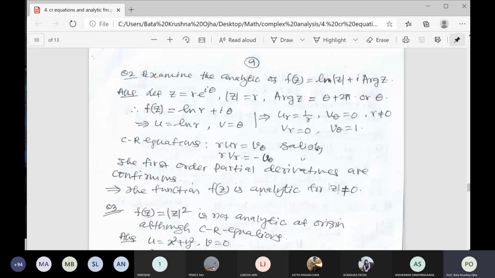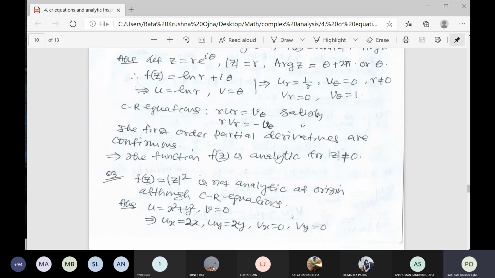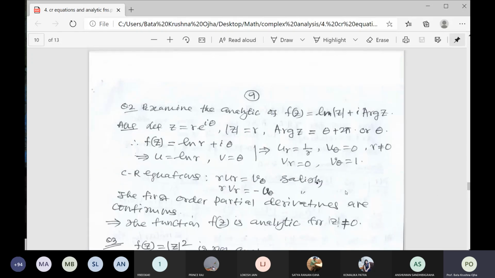So examine the analyticity of this. f(z) is ln|z| plus i arg(z). You already know what |z| is. If z is equal to x plus iy, and x is equal to r cos theta, y is equal to r sin theta, then z is equal to r e to the power i theta, |z| is equal to r, and arg(z) is equal to theta plus 2 pi.